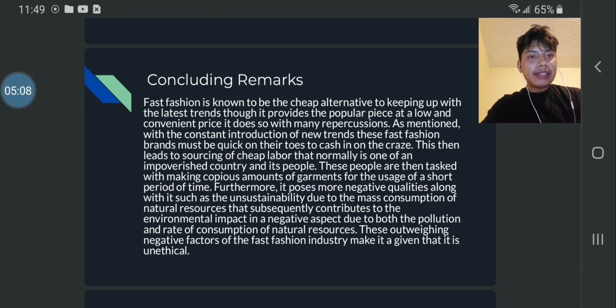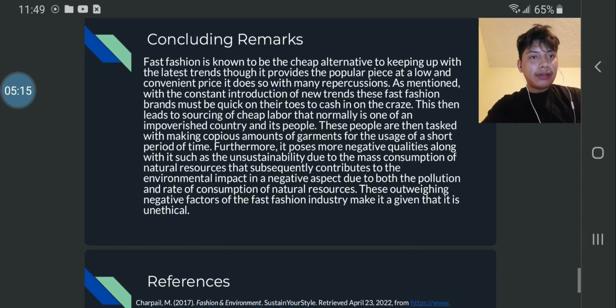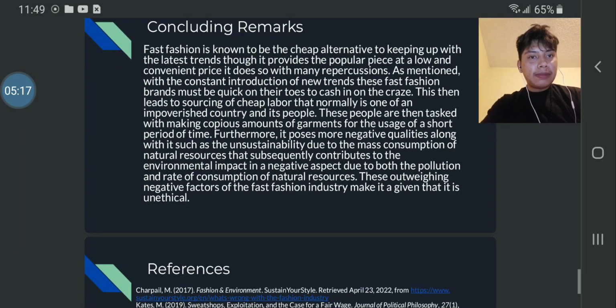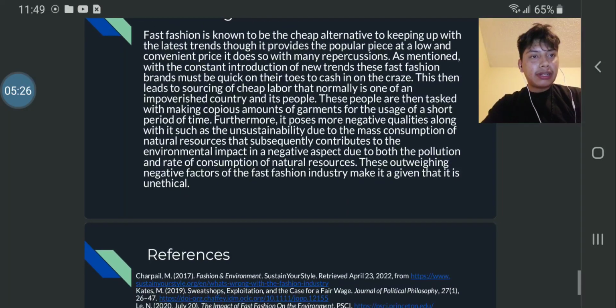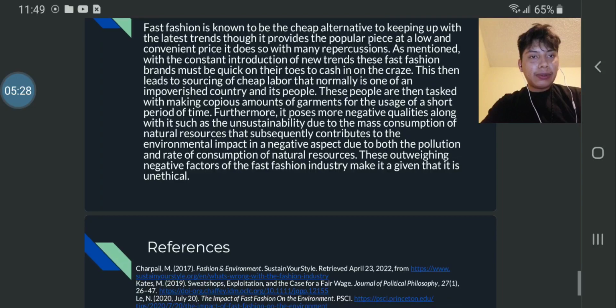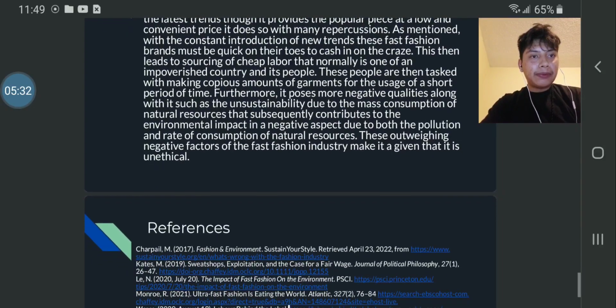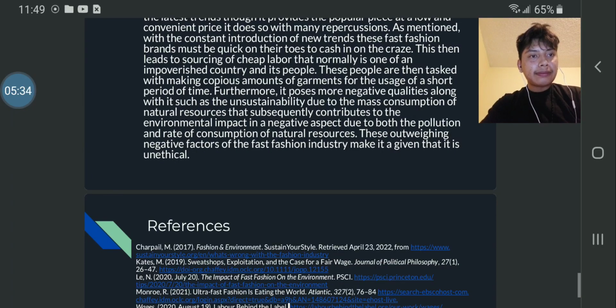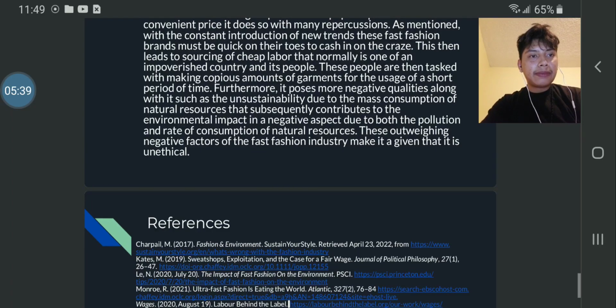Concluding remarks. Fast fashion is known to be a cheap alternative to keeping up with the latest trends. Though it provides the popular piece at a low and convenient price, it does so with many repercussions. As mentioned before, with the constant introduction of new trends, these fashion brands must be quick on their toes to cash in on the craze. This then leads to sourcing cheap labor that normally is of an impoverished country and its people. These people are then tasked with making copious amounts of garments for the usage of a short period of time.